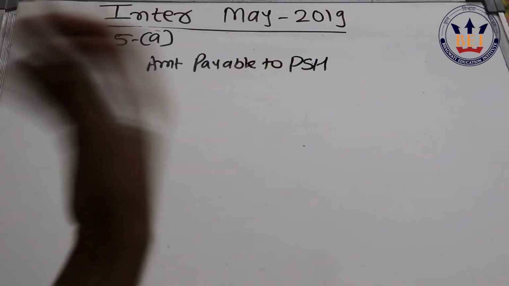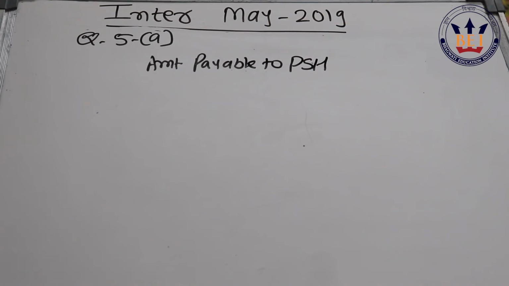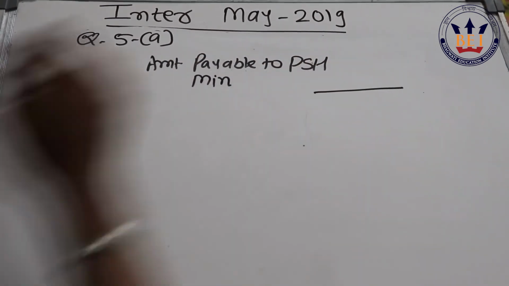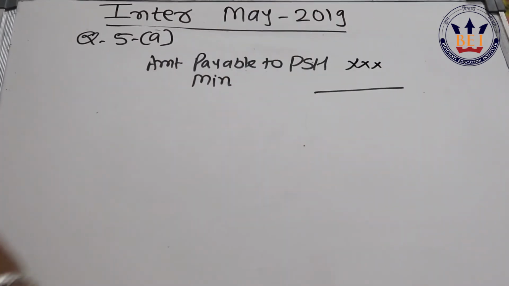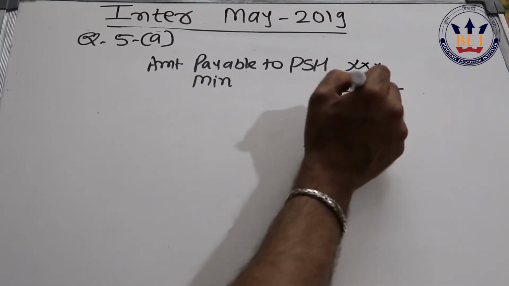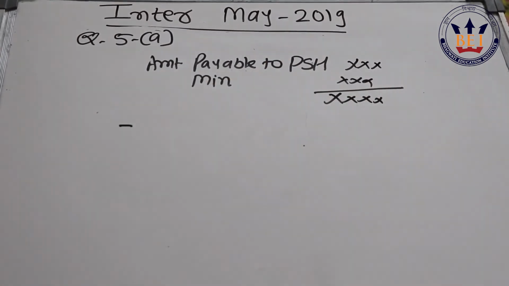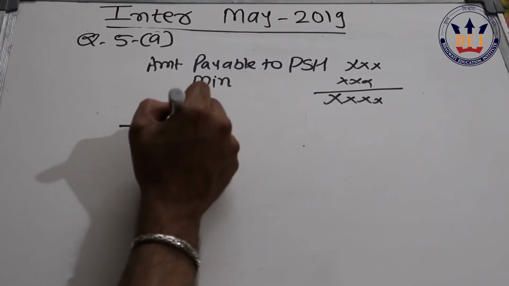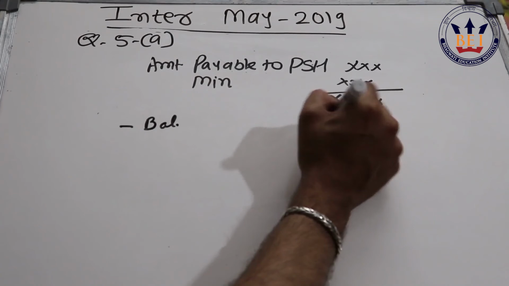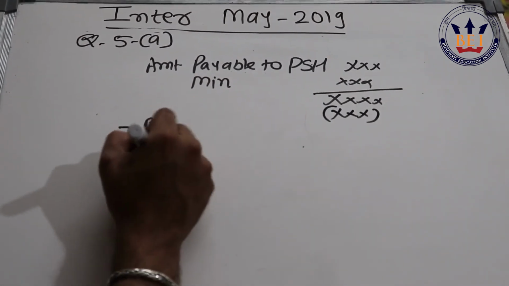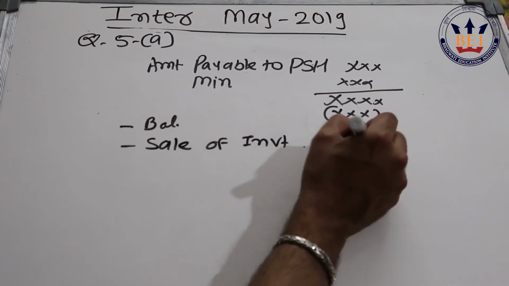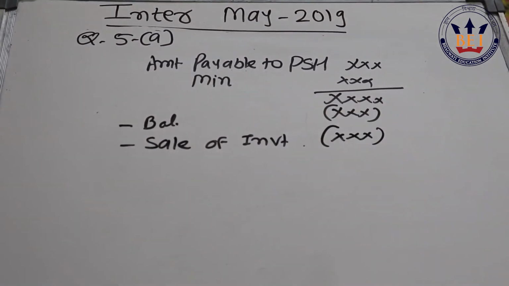This question is almost similar to the question they have given in the study material. So amount payable to preference shareholders, obviously including premium. They've asked to keep some minimum balance, so whatever amount is payable to preference shareholders plus minimum balance, this is the required cash balance. How they have arranged this, whatever cash balance is required, from that whatever bank balance we already have, for that we don't have to worry. Then we have sale of investment. In order to meet the financial requirement, we have sold some investment.